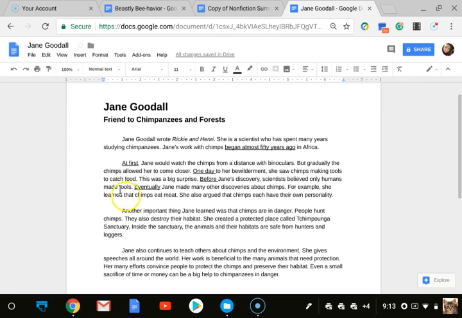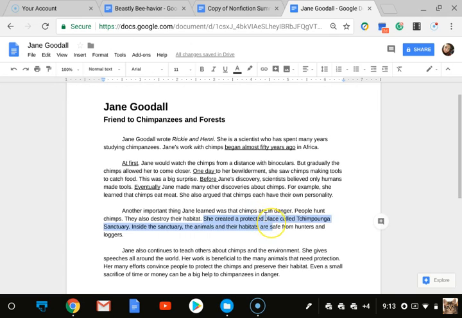Okay, I'm going to go ahead and mark this as well. We see that she learned more things, and that led to another thing in the sequence, her creating a sanctuary. I'm not really sure how to mark this, so I'm just going to go here.